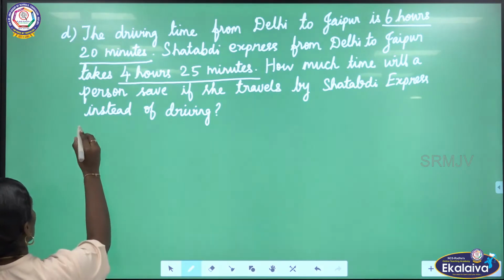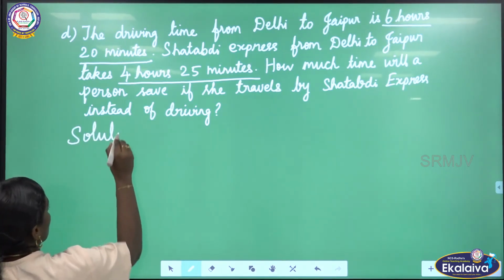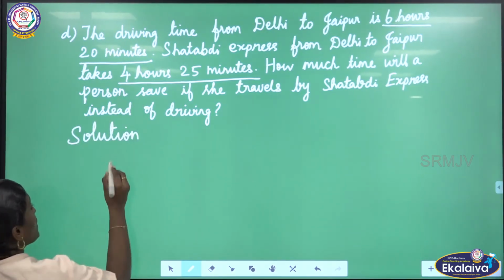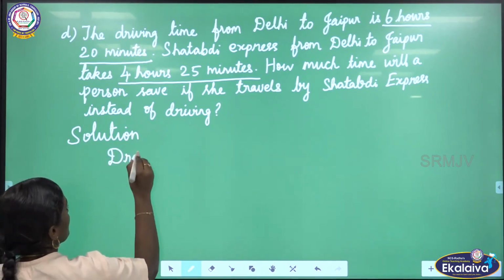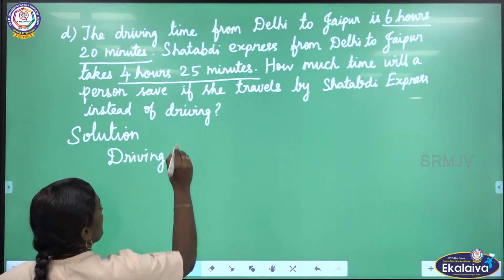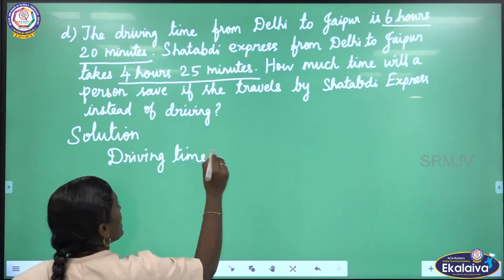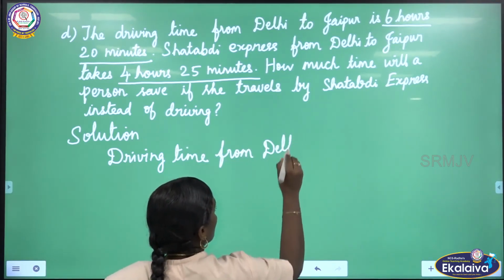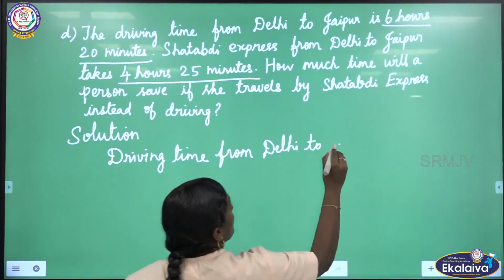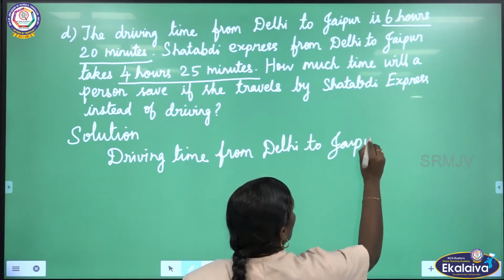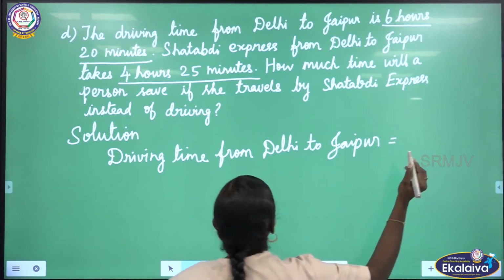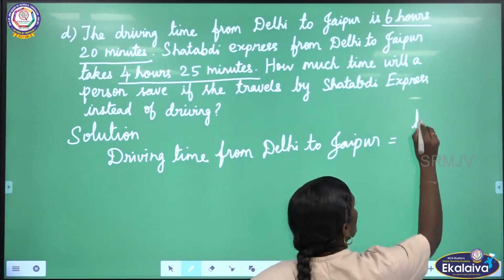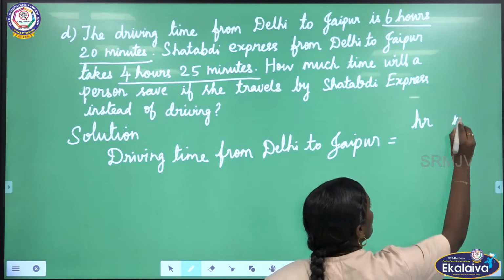Okay, let us start the solution. Here the first one, driving time from Delhi to Jaipur, that is 6 hours 20 minutes. Hours and minutes are there, so we are going to arrange in column wise.